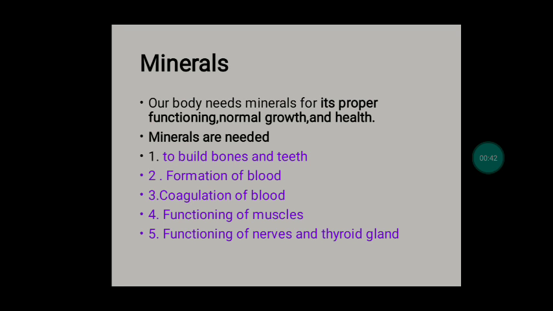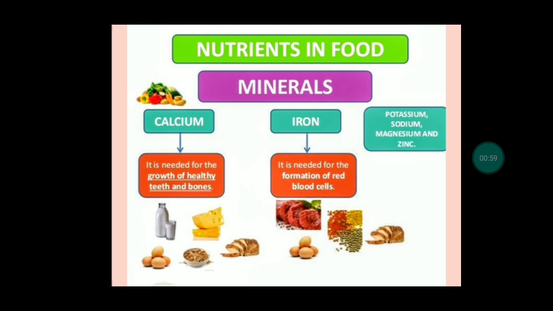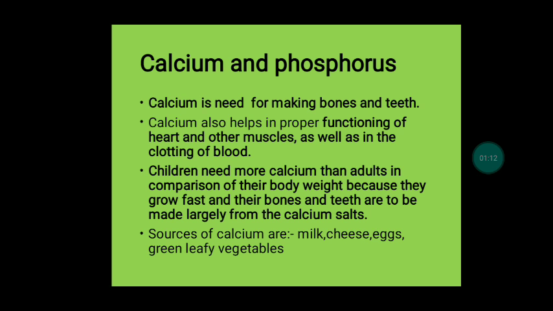So basically we can say that minerals help to build our bones and teeth strong, formation of blood, coagulation of blood, and functioning of muscles as well as functioning of nerves and thyroid gland. So basically minerals contain four things: calcium and phosphorus, iron and iodine. Let's study one by one.